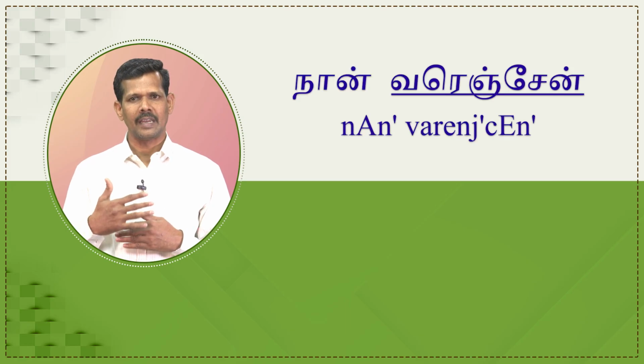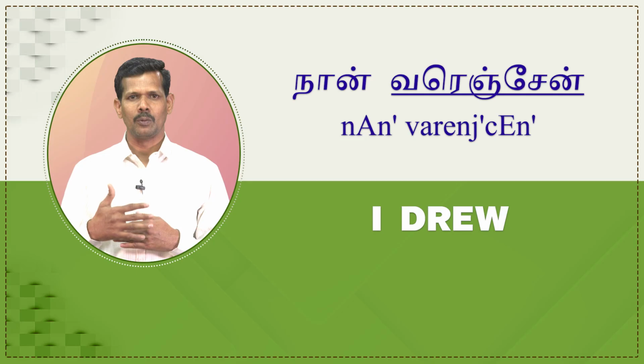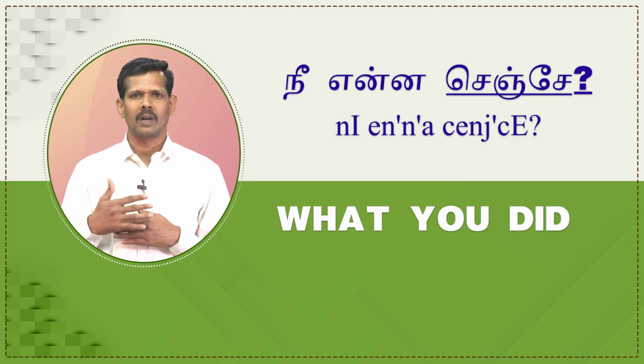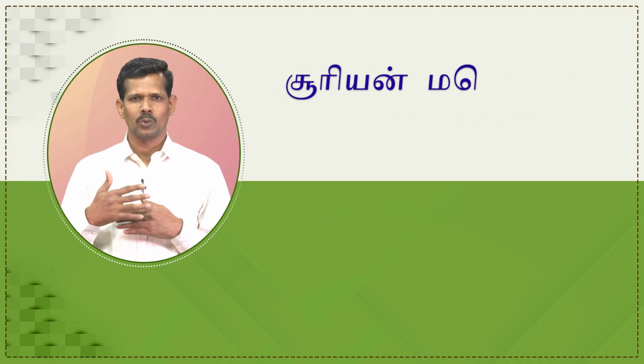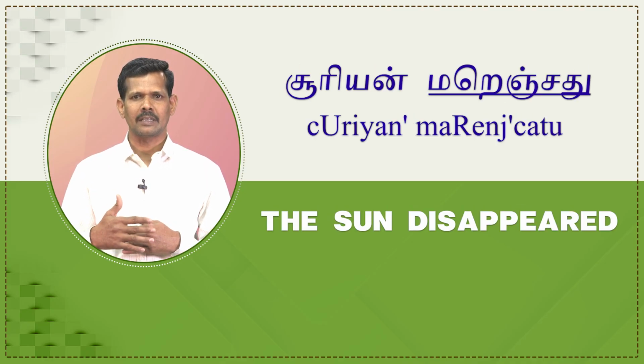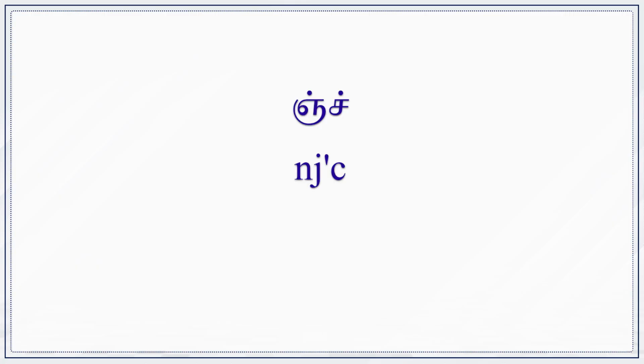நான் வரைஞ்சேன் means I drew. நீ என்ன செஞ்சே means what you did. சூரியன் மறைஞ்சது means the sun disappeared. The past tense marker "inch" is used in the above underlined words.